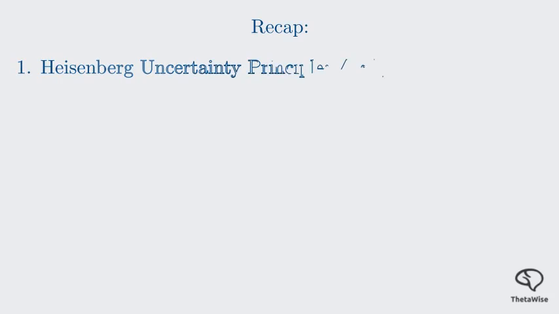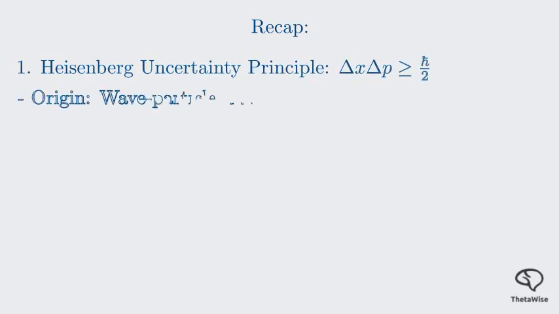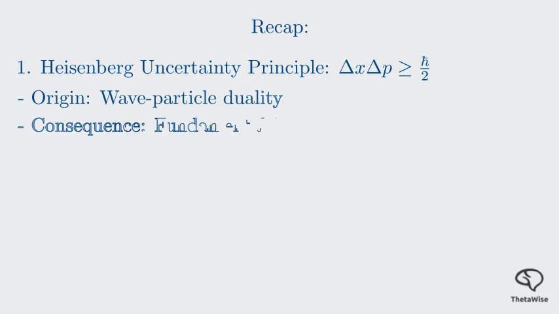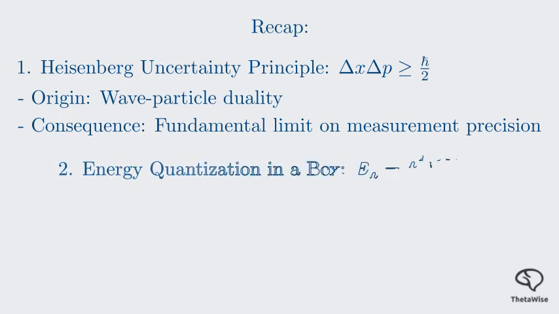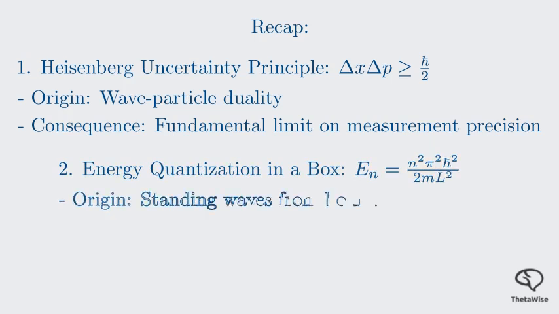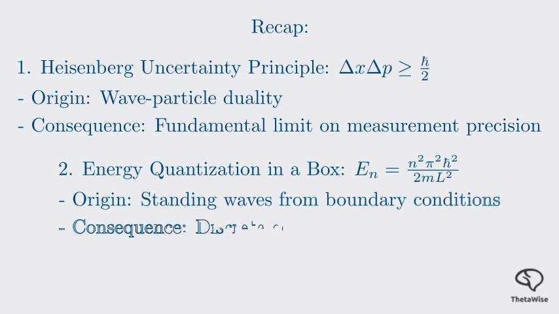Let's quickly recap what we've learned today. We started with the Heisenberg uncertainty principle, which states that there's a fundamental limit to how precisely we can know a particle's position and momentum simultaneously. This principle arises directly from the wave nature of matter. Then, we explored how confining a particle to a small space, like a box, leads to energy quantization. The particle's wave function must form standing waves, which restricts its energy to specific, discrete values. We derived the formula for these energy levels and calculated the ground state energy for an electron in a box.